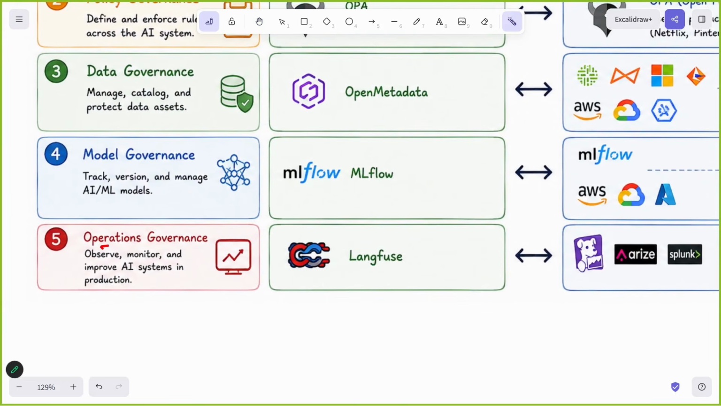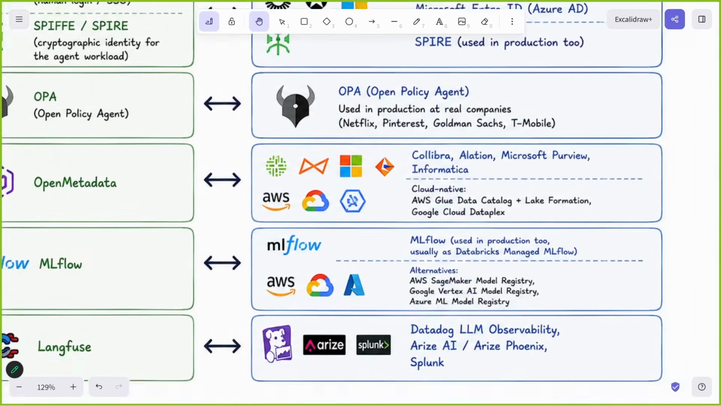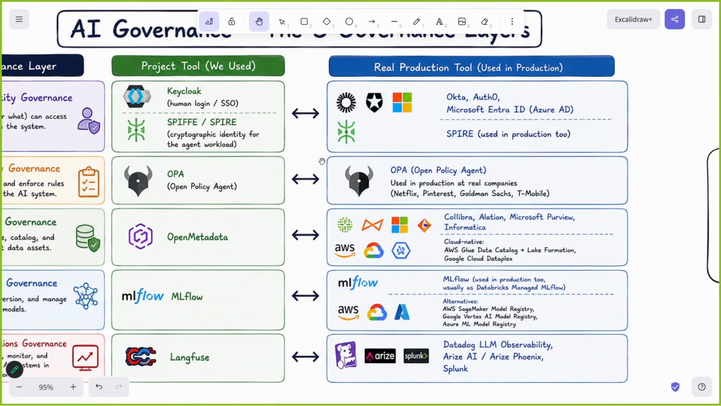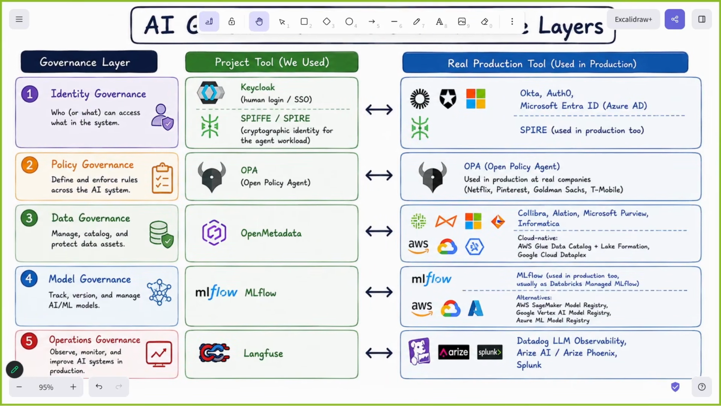And lastly, operations governance: Langfuse. You can also use LangSmith. Langfuse is used, and in production scenarios you have Datadog. For LLM observability, you have Arize AI, Phoenix, Splunk. These are used in industry. So free sources and industry sources, a great comparison to understand: when you are developing a POC, proof of concept, or MVP products, you can go for open source. You don't have to spend anywhere there. Once your system is done, that is when you can go for the production kind of alternatives.